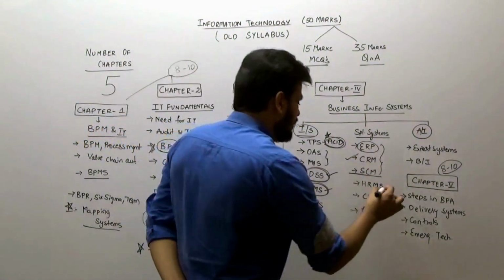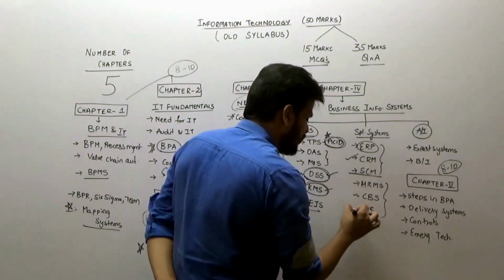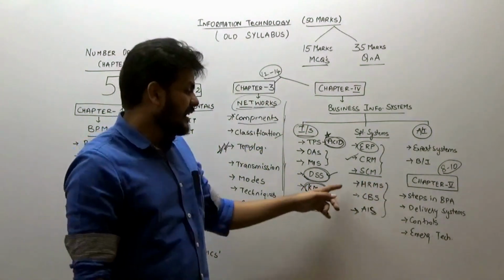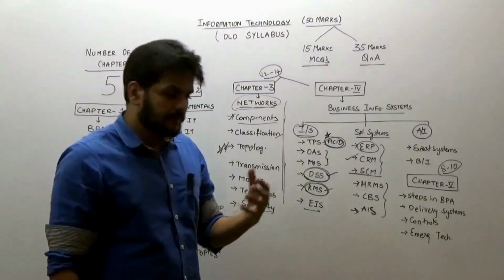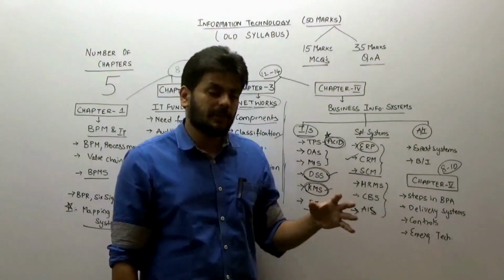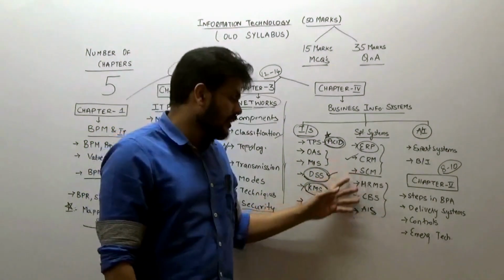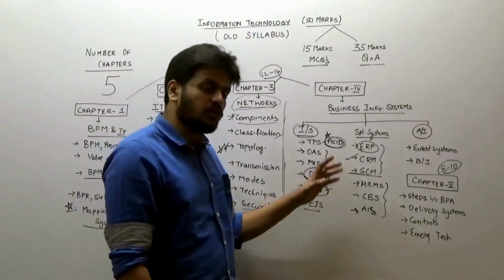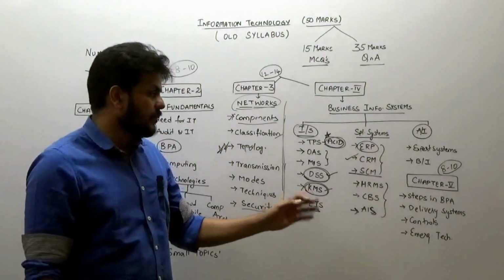Also, these 3 you can give a glance: HRMS, CBS and AIS. One odd time they have come in the exam, and they are not very difficult also. HR activities plus IT, that is all HR activities, recruiting, training, compensation, if all of those are automated. Banking systems, if they are automated, how it works. And accounting, like use of Tally or other software to operate accounting. So I think they are self-explanatory.